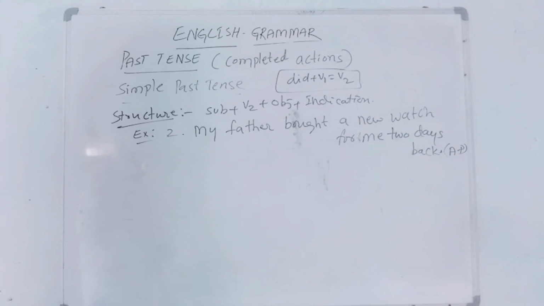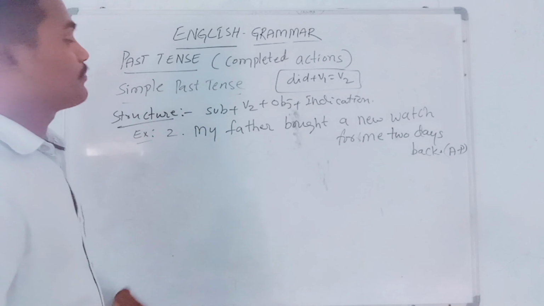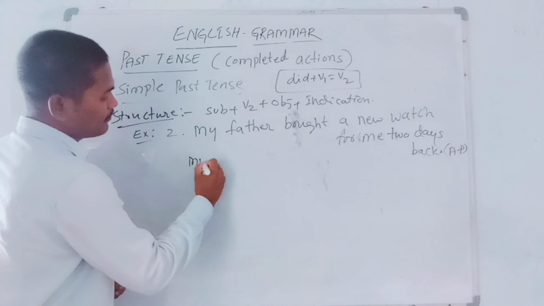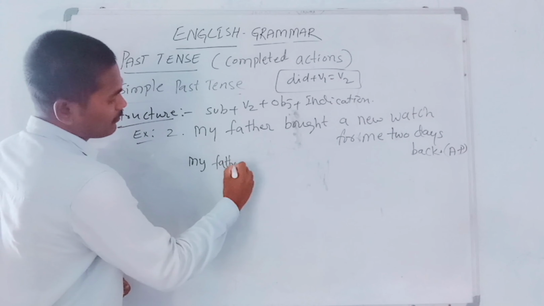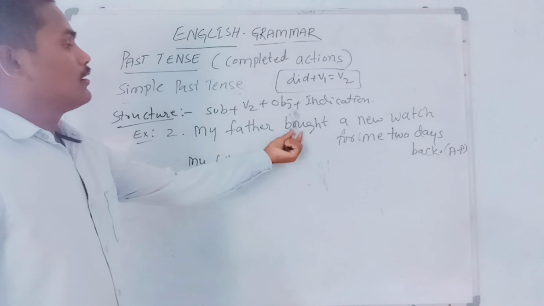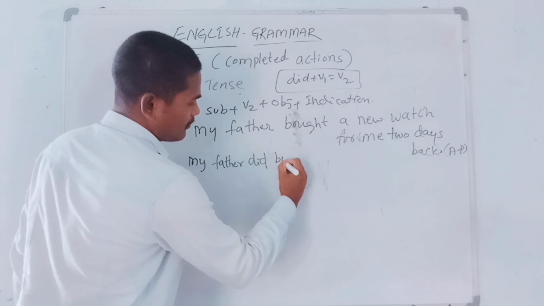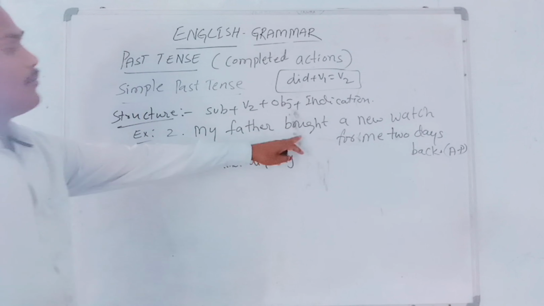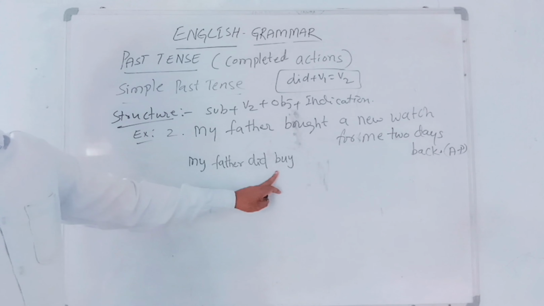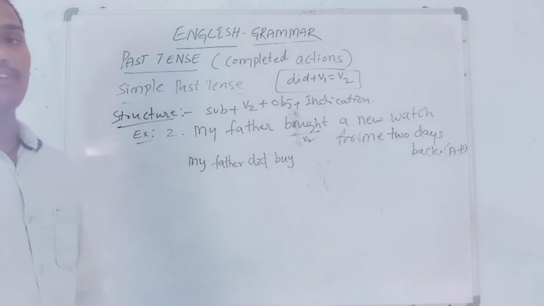How can we write this same expression in another way? Very simple. My father did. After it, what should we write here? Bought becomes buy, because bought is a V2 verb form.